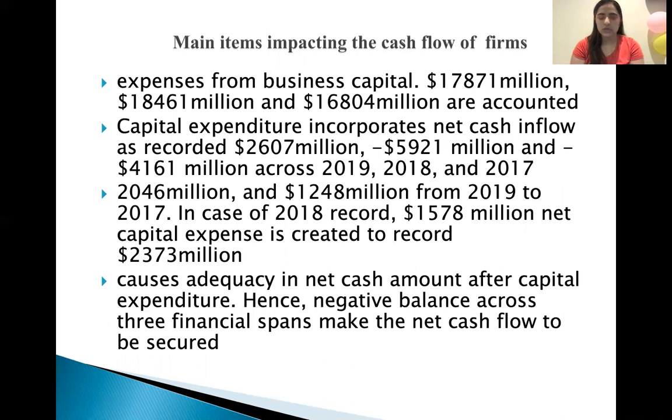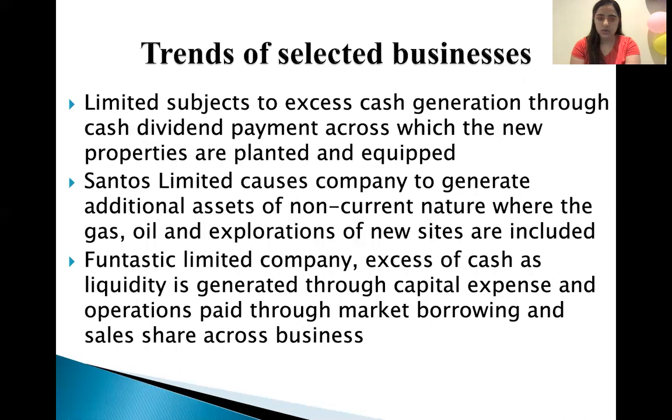In the 2018 record, in the middle of both years, the total net capital expenses were 1578 million, and the cash adequacy is the net cash amount after capital expenditure. Hence, the negative balance across the three financial years makes the net cash flow skewed.